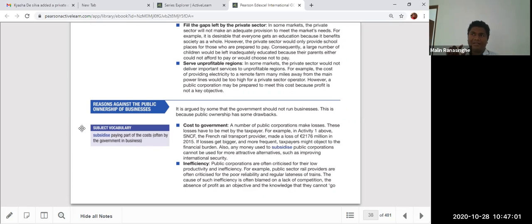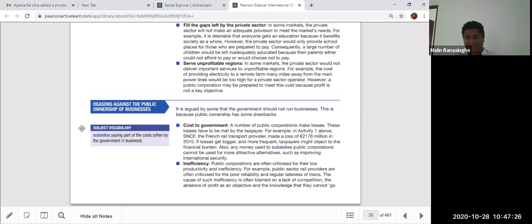In a Sri Lankan cancer hospital, sometimes for one patient, the government is spending 1 million per day. You might know this, for their treatments, their vaccines, their injections and all their medicines. Sometimes 5 lakhs, 6 lakhs, 7 lakhs per day they are spending for one life. So that's why it is a cost to the government. It is huge expenses you have to pay for those hospitals and everything.